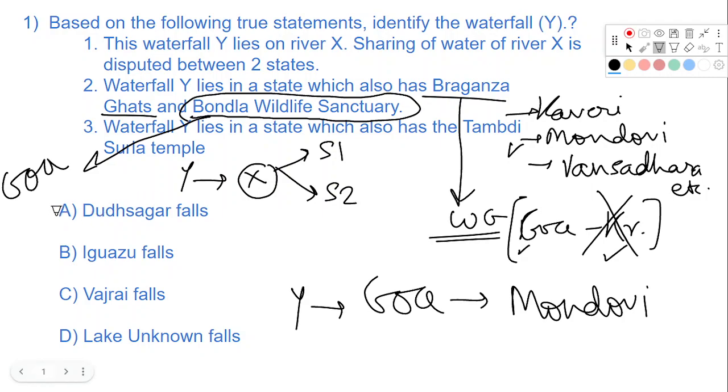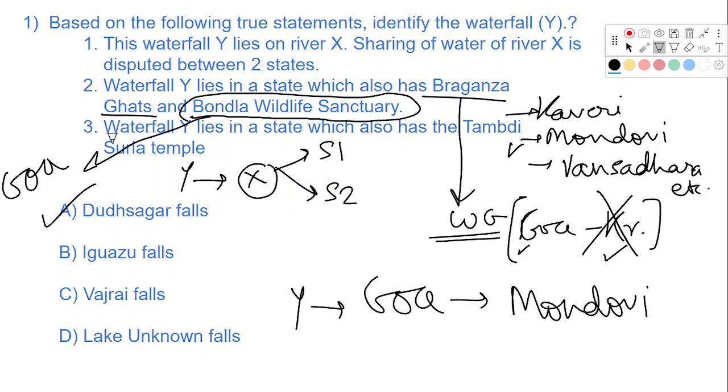So based on the options Dudhsagar, Iguazu, Vajrai, Lake Unknown, the answer would be Dudhsagar, because Dudhsagar Falls lies on river Mandovi and is in the state of Goa. Also the Dudhsagar Falls lie inside the Bhagwan Mahavir and Molim protected areas.